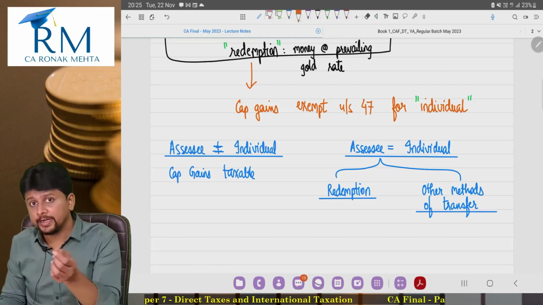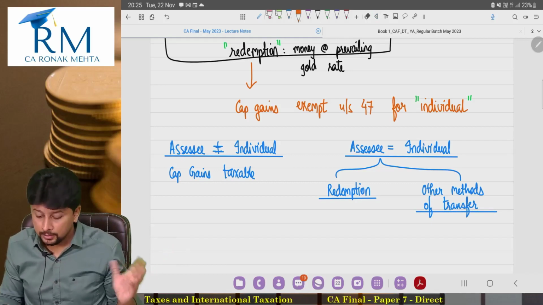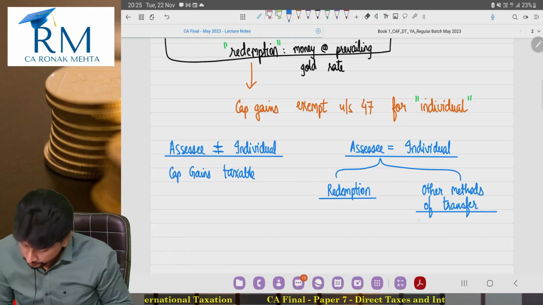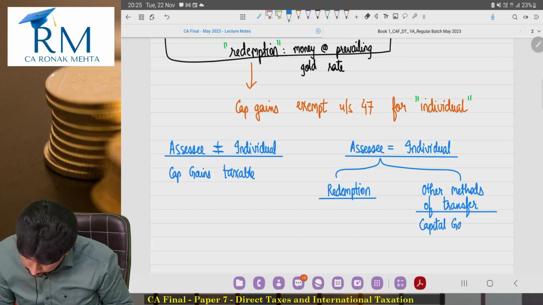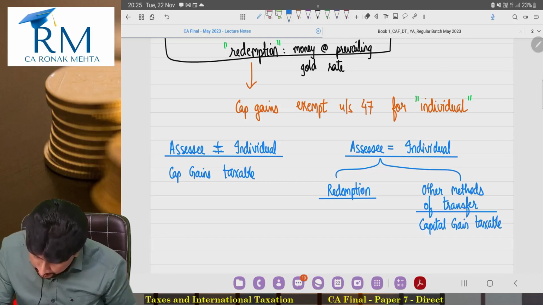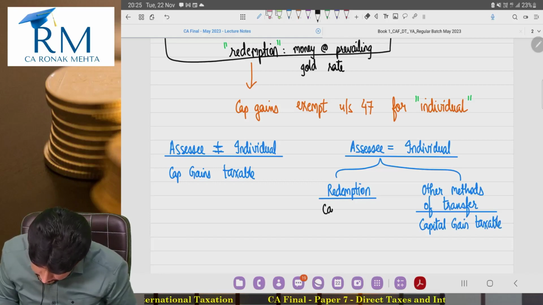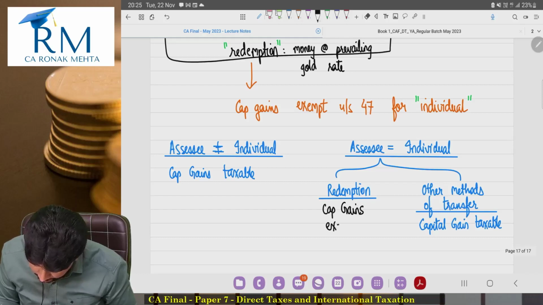Arey beta, only redemption is exempt na. Only redemption is exempt. So for other methods of transfer, even if you are an individual, capital gain is taxable. This is the only situation where capital gain is exempt.